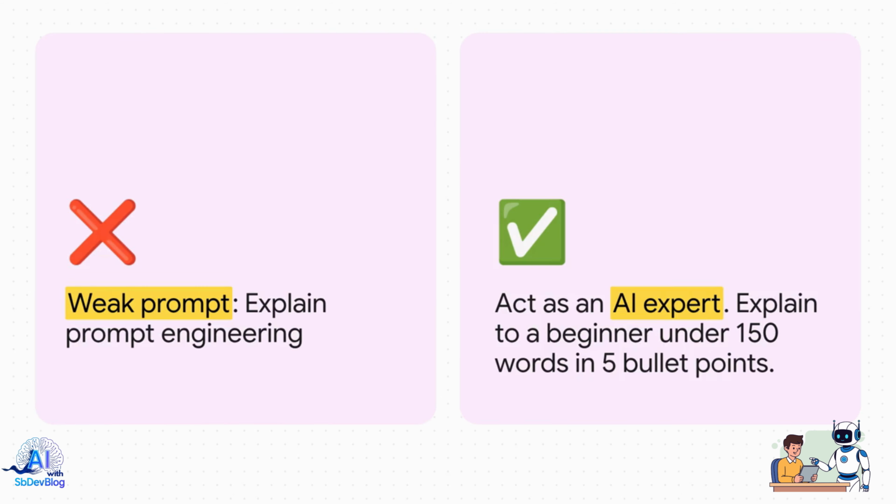First, if you use a weak prompt like explain prompt engineering, you're going to get a boring average textbook answer. But look at the strong structured prompt. Act as an AI expert, explain prompt engineering to a beginner in simple English. Keep it under 150 words and present it in 5 bullet points. It's the exact same AI under the hood, but the output quality, it's night and day.